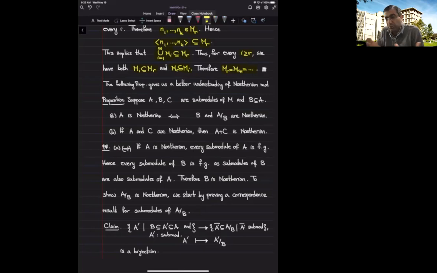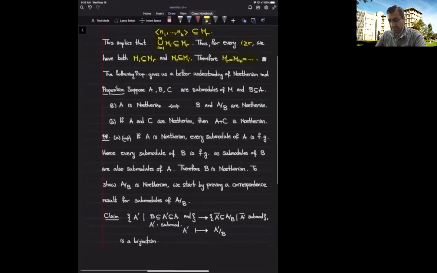So we cannot produce many modules that are Noetherian using the previous proposition. But the next proposition is an extremely important tool for us to construct many Noetherian modules.